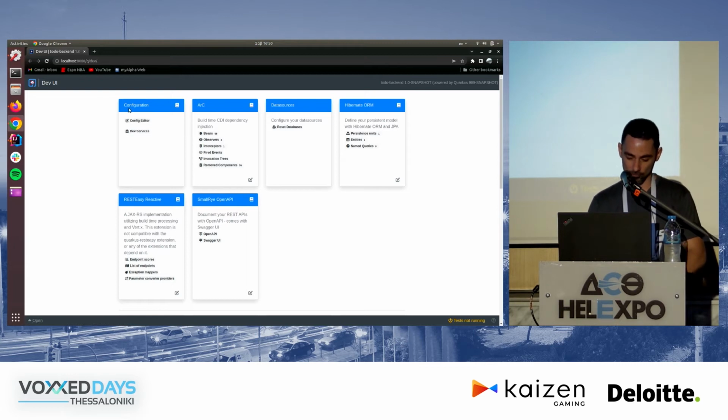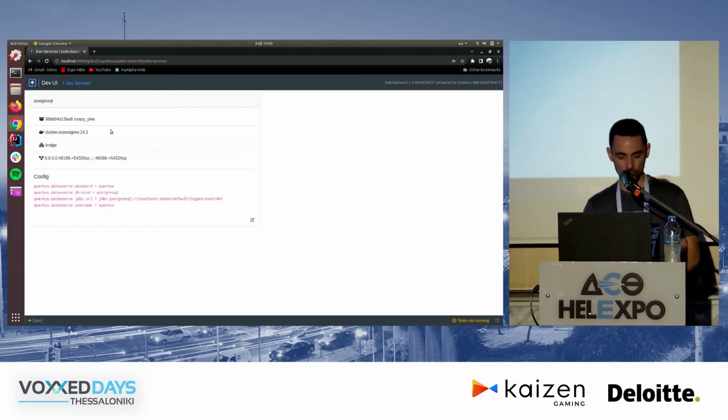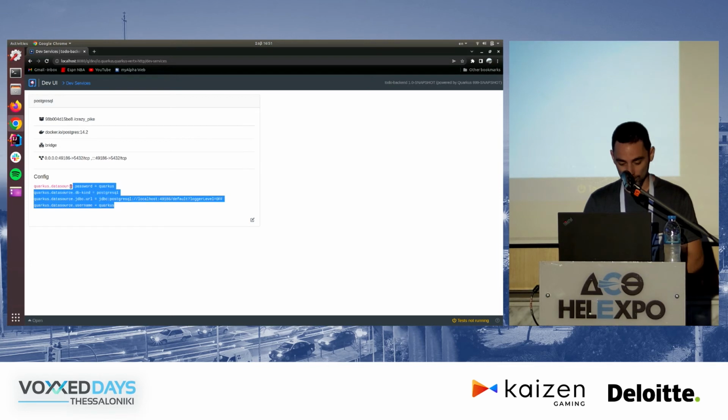Now I see in the first card here, it says dev services. Let's open that up. And we see that for Postgres, we launched a container, Postgres 14.2. We exposed the port 5432 as this one locally. And when we did that, we also passed this configuration to Quarkus.